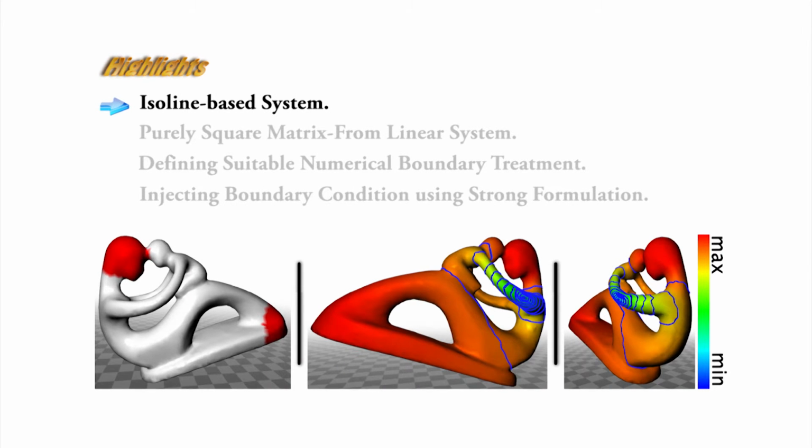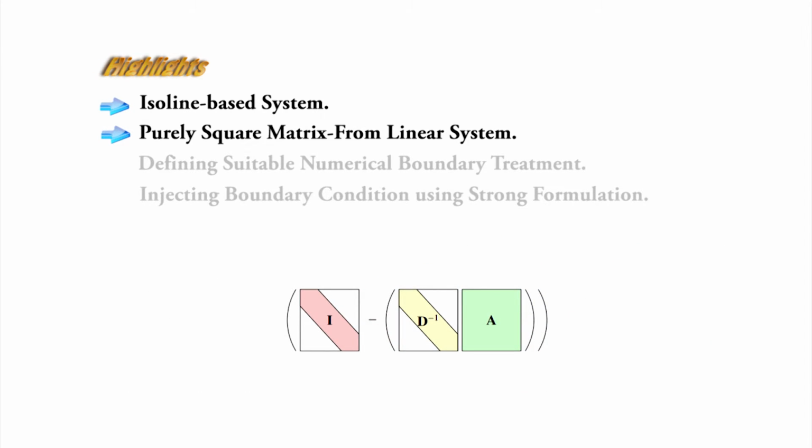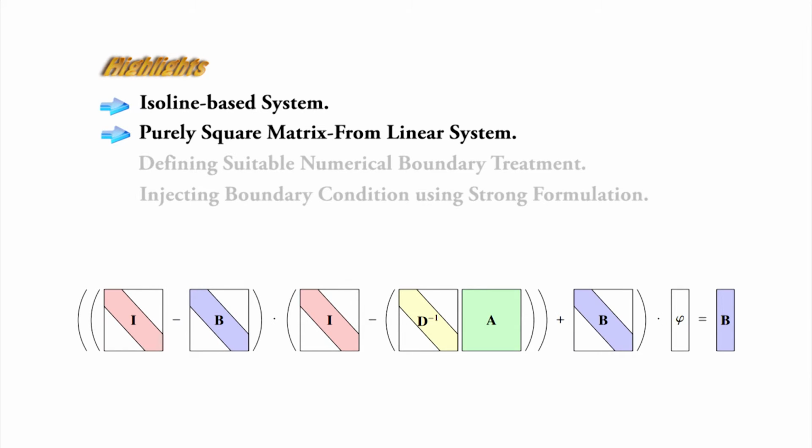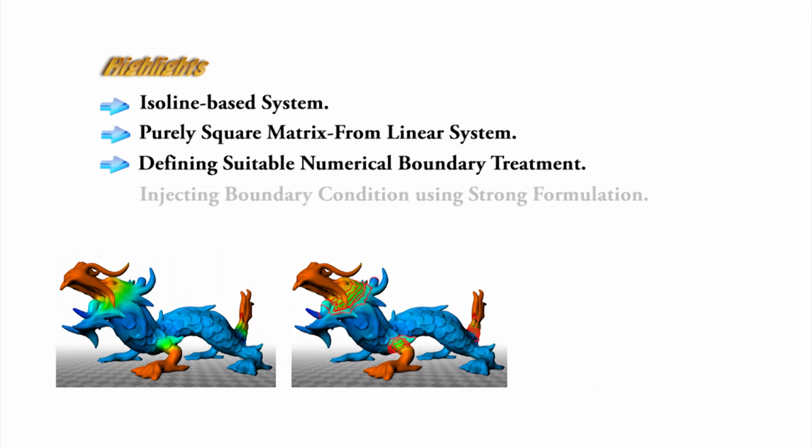Poisson-based isolines are of great interest for shape analysis. Key to our approach is the ability to inject boundary conditions into the Laplacian matrix while keeping the final system in purely squared form. Defining suitable numerical boundaries with a strong formulation is a hard problem when dealing with partial differential equations. To the best of our knowledge, our method is the first to provide a strong formulation to the problem of Dirichlet boundary condition for Poisson equation.